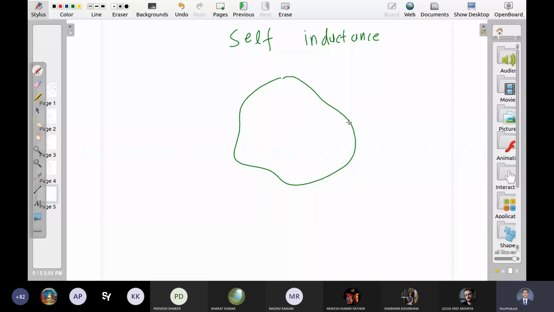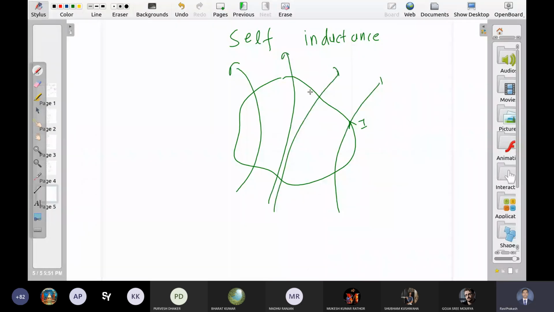There is some current I. Because of its own current, it will generate a magnetic field, right? Let us say the current is I1 in this loop 1. There is no loop 2 anyway, and this flux is generated by its own magnetic field.